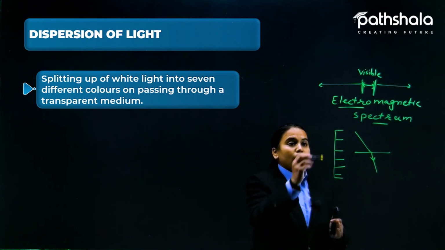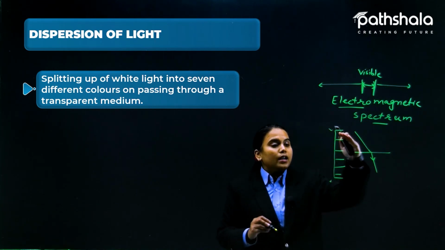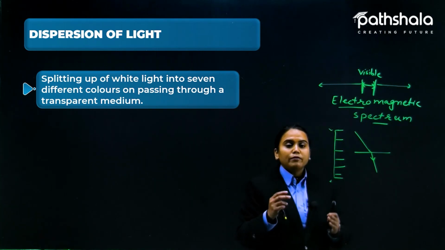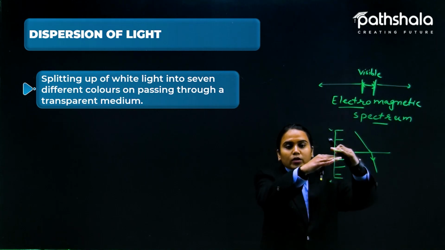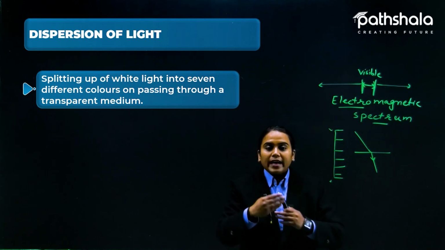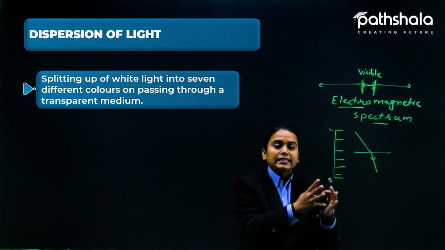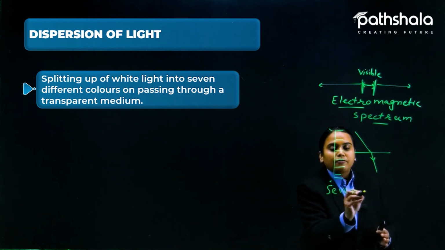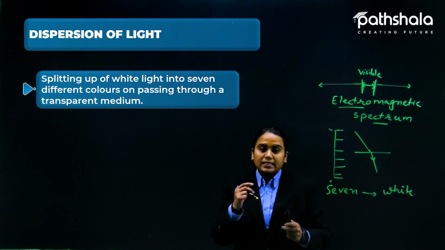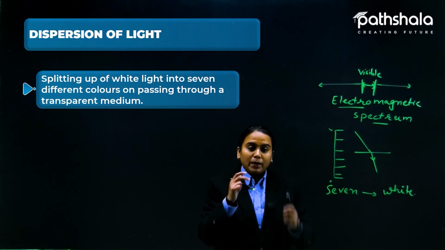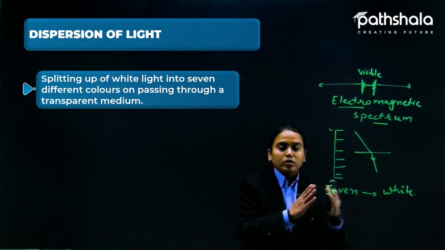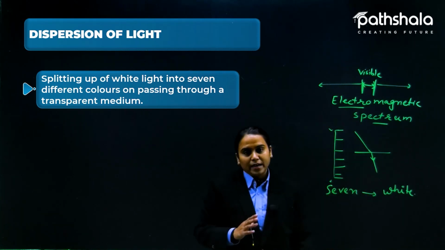So here is a wide range of colors of the visible light. Why do they seem to be white? Because when we mix all these 7 colors together, the mixture gives you white light. That is why we see it as white. Actually we are not able to see the light's colors, but we can see the 7 constituent colors when it passes through any transparent medium.